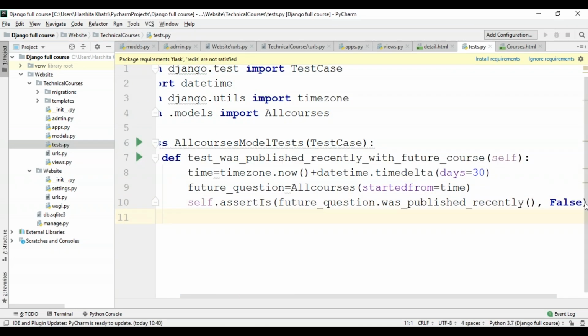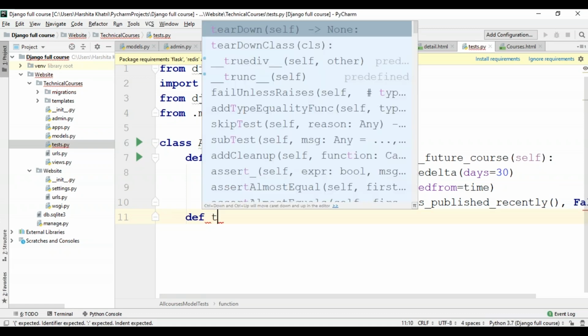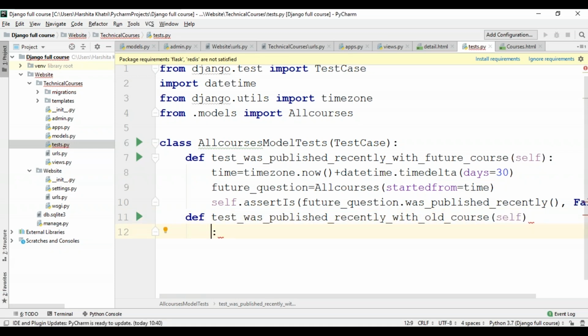I'll define two more functions over here. So this will be test_was_published_recently_with_old_course. So this method basically returns False for the courses whose published date is older than 1 day.